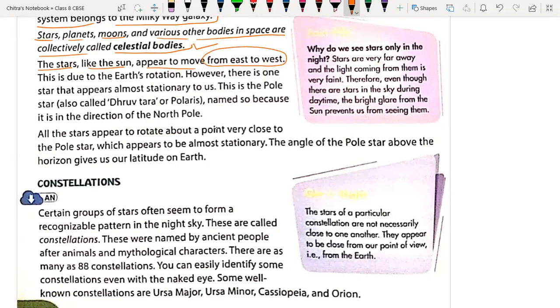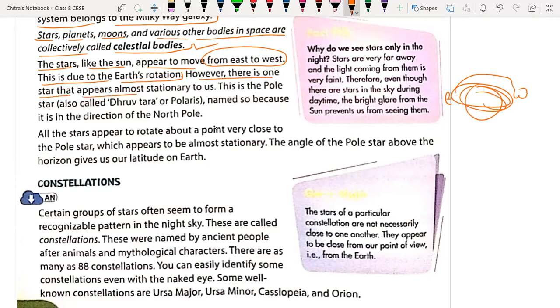Every day we observe the sun moving from east to west. This is due to the rotation of the Earth, because the Earth is rotating on its own axis.